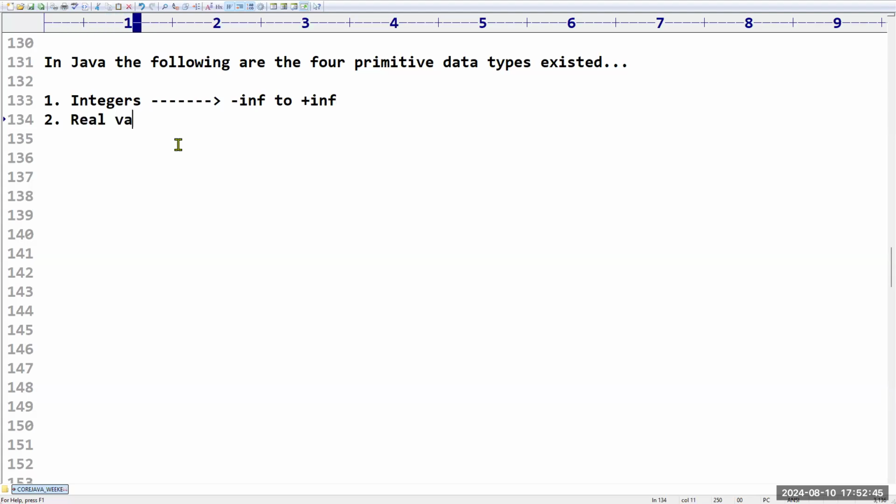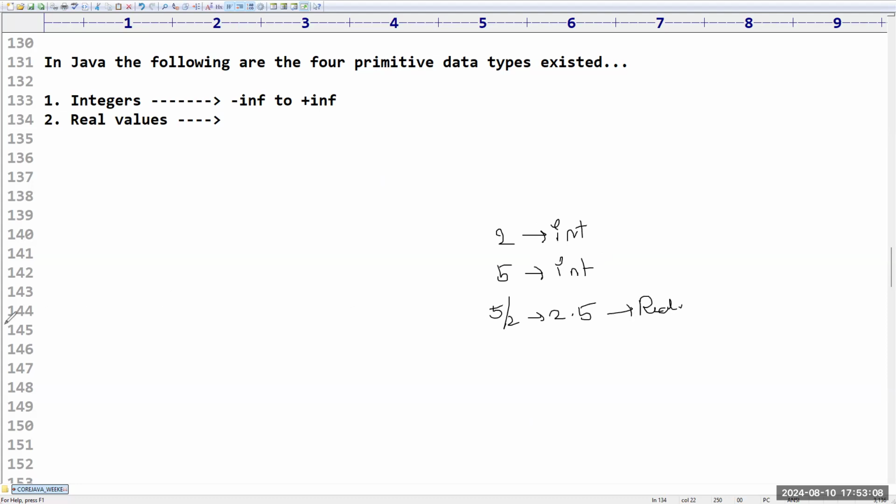Second point. There are some real values also there. What are these real values? If you take 2, it is integer. If you take 5, it is integer. But if you take 5 by 2, what output we will get? 2.5. Is it integer? No. This is called as a real value.